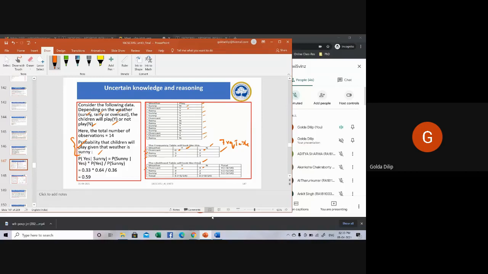Okay. Similarly, rainy and sunny: 3 plus 2, 5, so 5 divided by 14. Same way, 5 divided by 14. Then for yes, for the various combinations, 4 plus 2 plus 3, 9 divided by 14. That's how you construct your likelihood table. Then you substitute the appropriate values and get the value as 0.59. So that will give the probability that children will play given that the weather is sunny. That's a simple example of representing uncertain knowledge and reasoning.